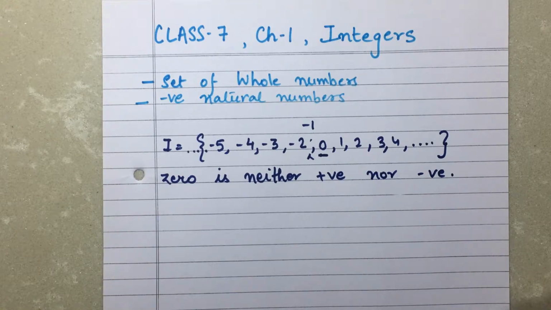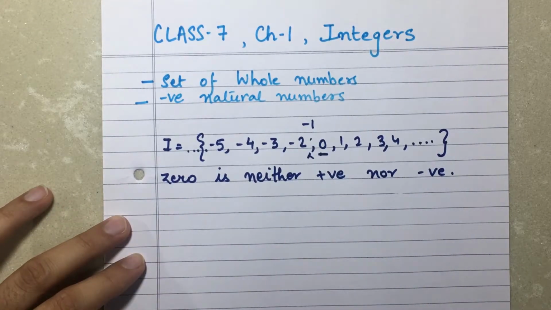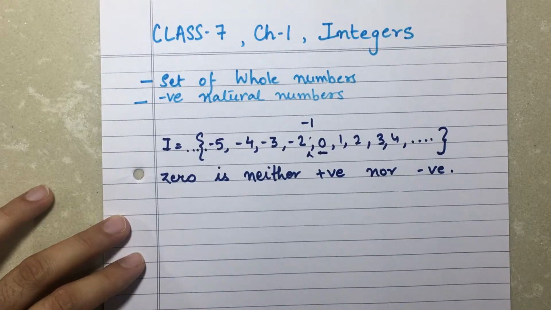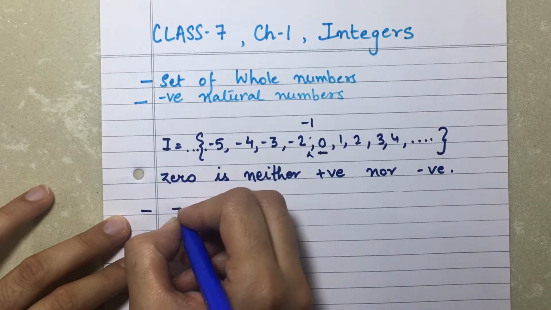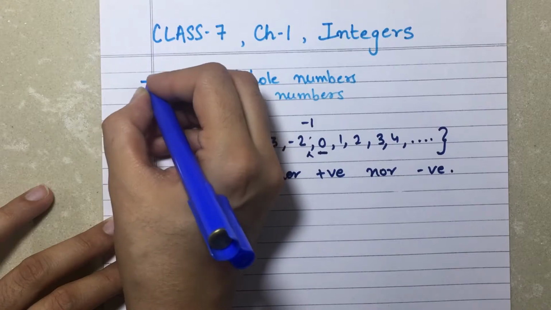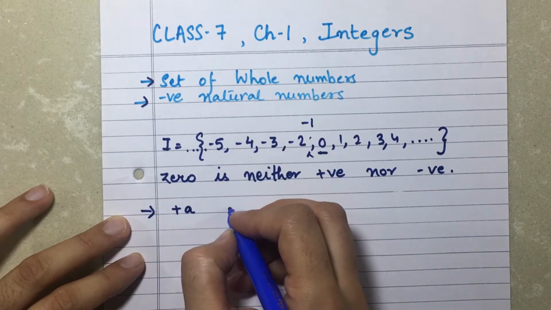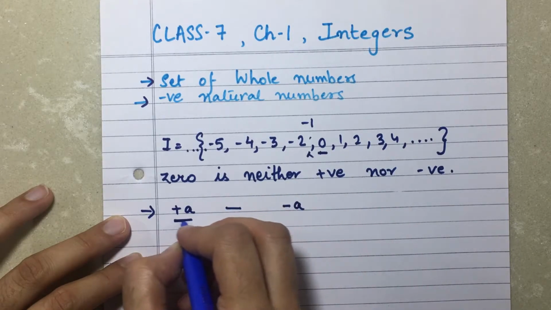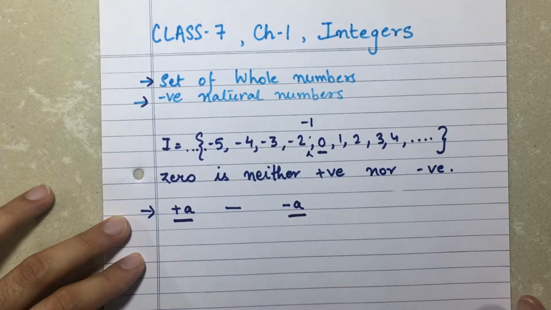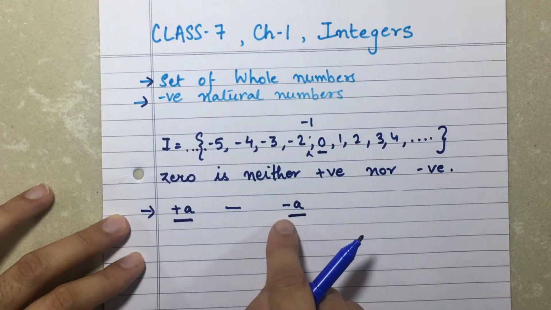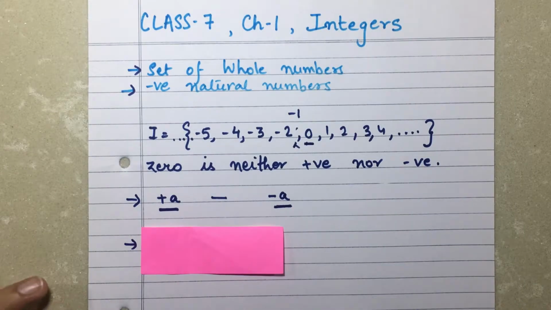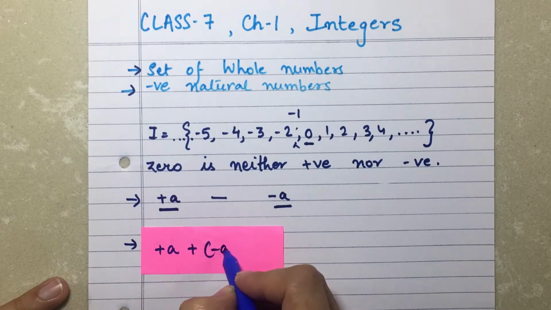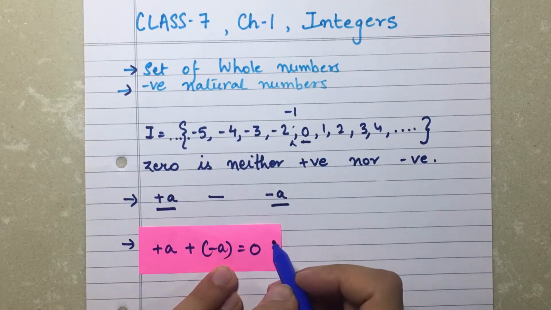So basically, when we study, what we get to know is that for every positive natural number, there exists an opposite number, which is the negative of a. So what I mean is that if I have a number plus a, in all the cases, there will be a number which I'm going to represent as minus a. So every number is a positive number and it has a negative number also, which is represented by minus a. If I have to add both these numbers, that means plus a add minus a, my answer is always going to be 0. How come?